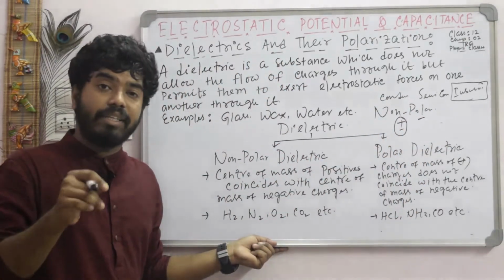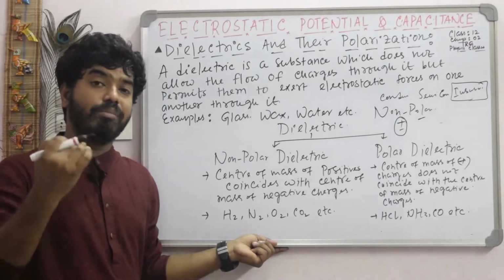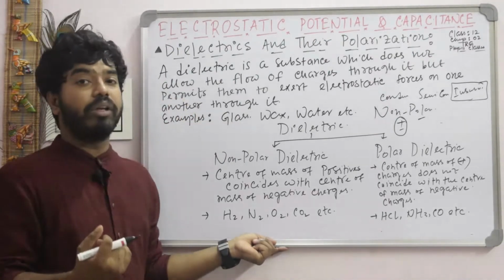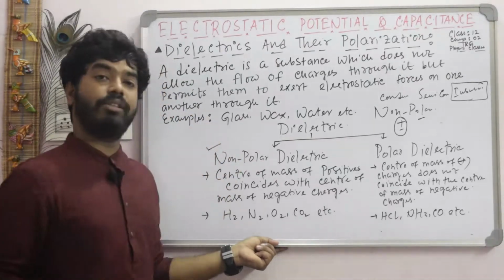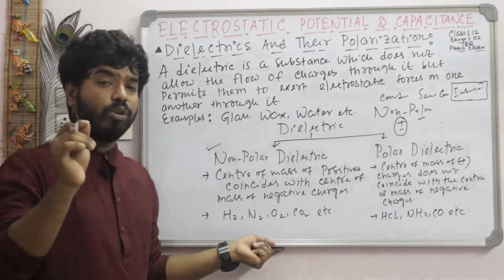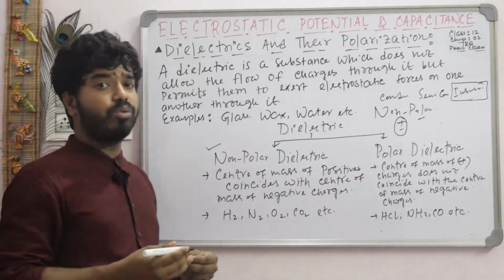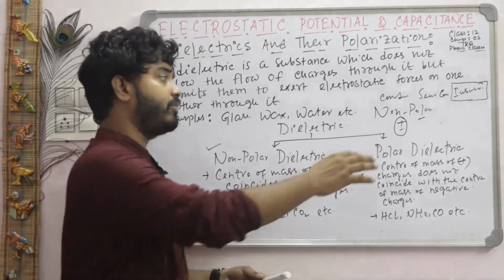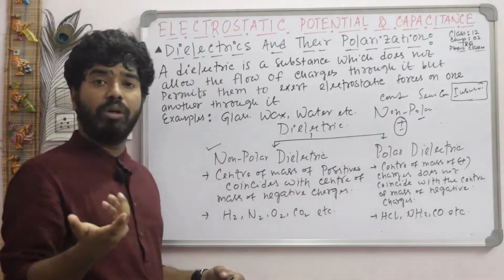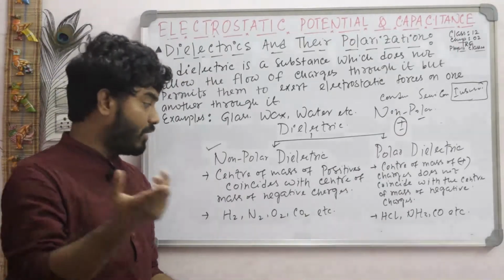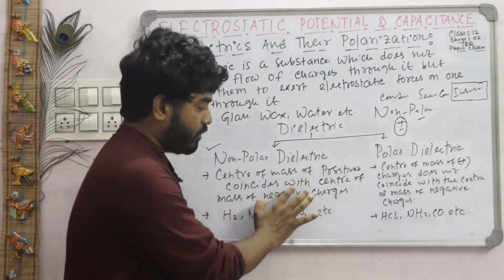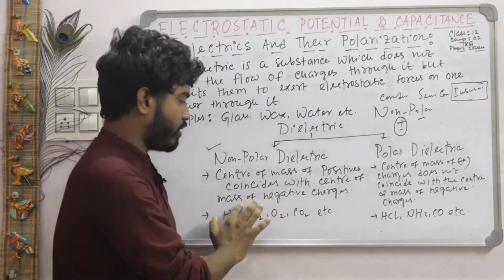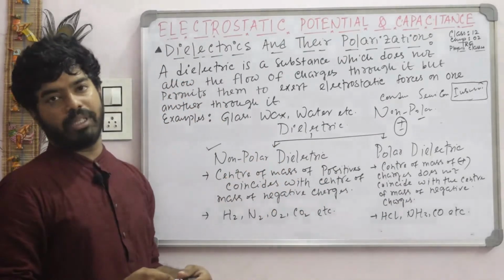And the dielectric which is made of non-polar molecules is named a non-polar dielectric. That means a non-polar dielectric is a dielectric made with the help of non-polar molecules, where the center of mass of positive charge coincides with the center of mass of negative charge.